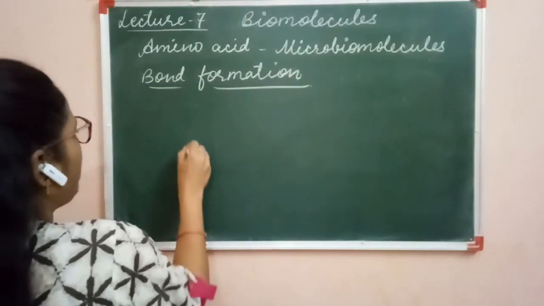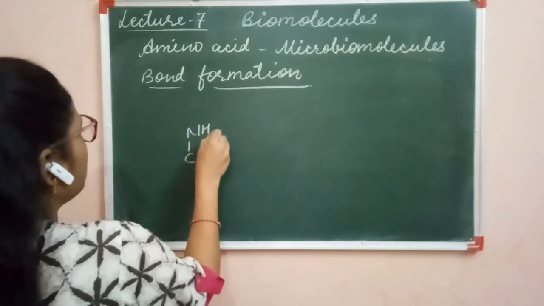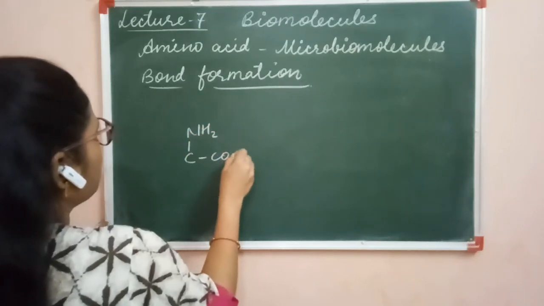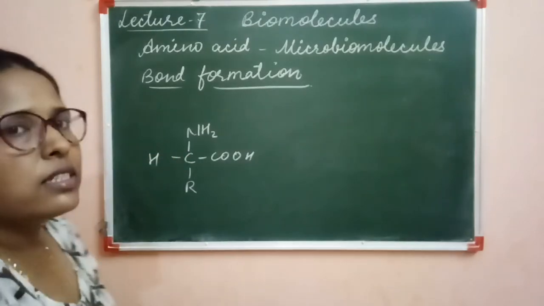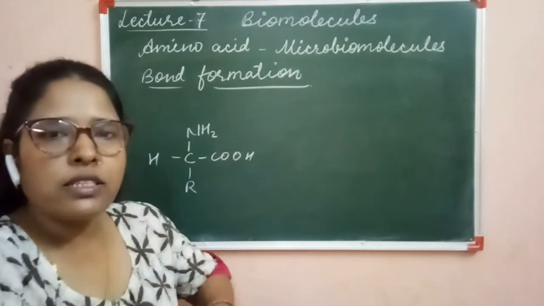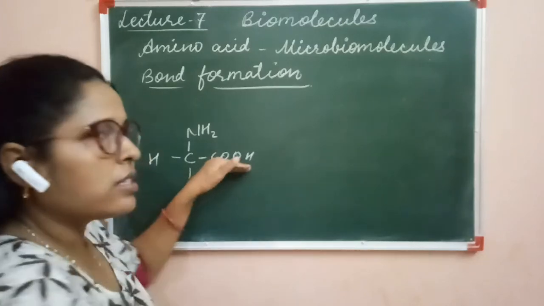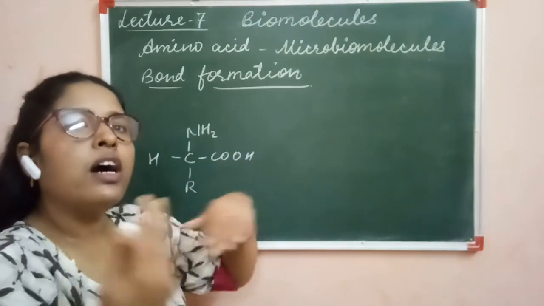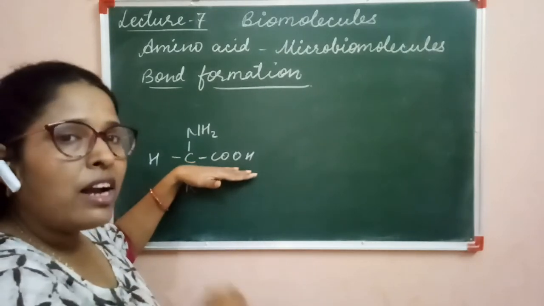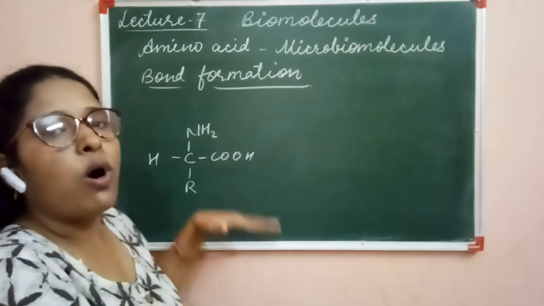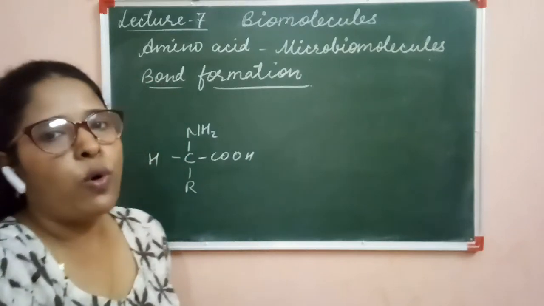This is one amino acid. Here the R group is present. This amino acid is combined with another amino acid. One functional group is combined with the other functional group. This acidic group is combined with the amino group of another amino acid.